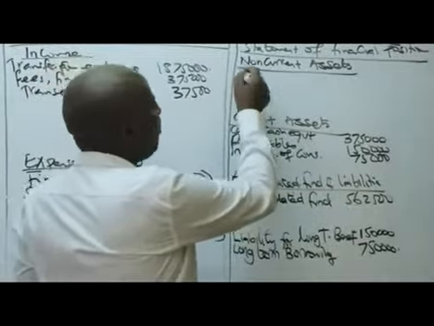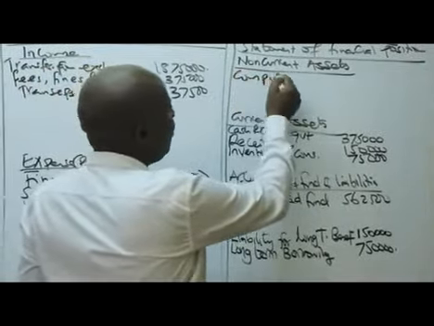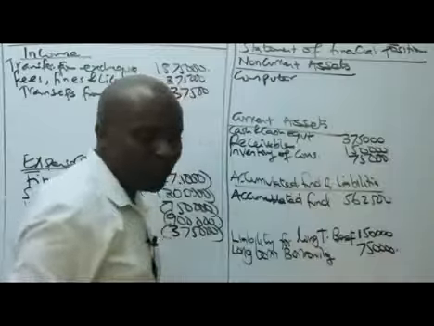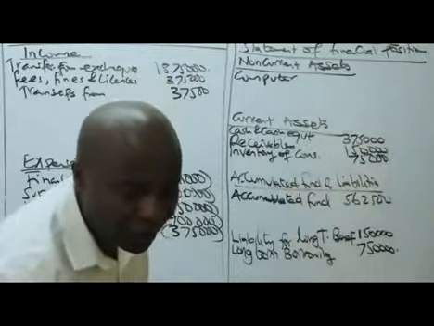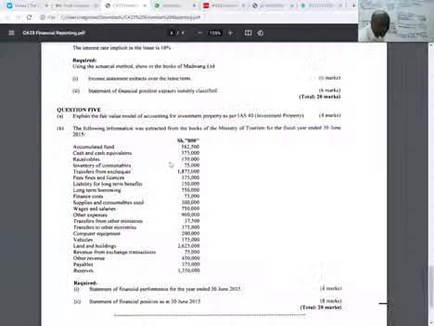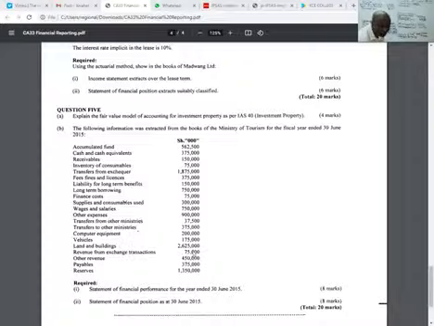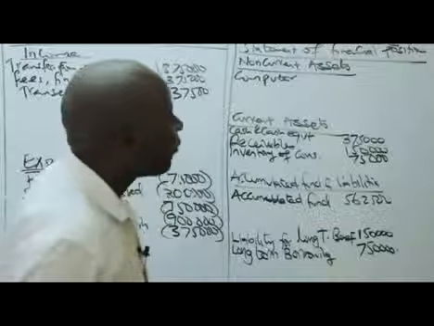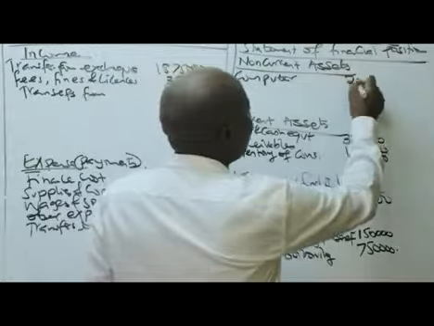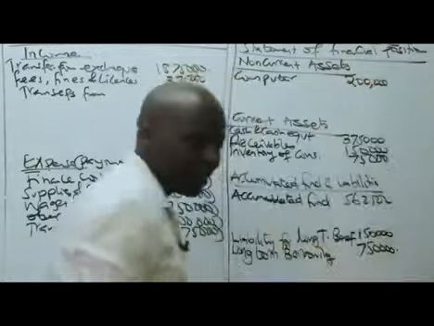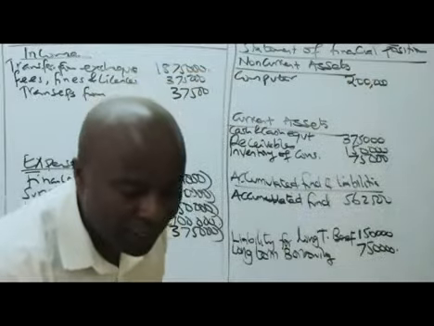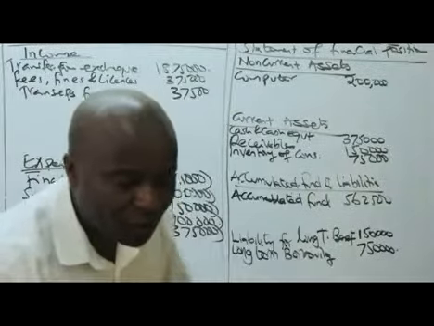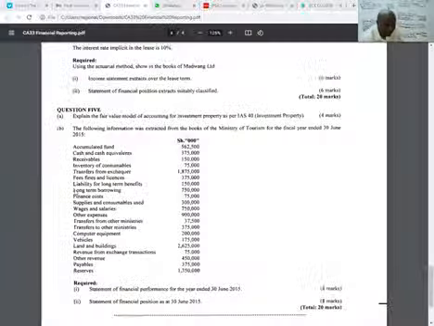So we have here computer equipment over how much? Computer equipment over 200,000. Computer equipment of 200,000. Great. The next one, ladies and gentlemen, what do we have here?